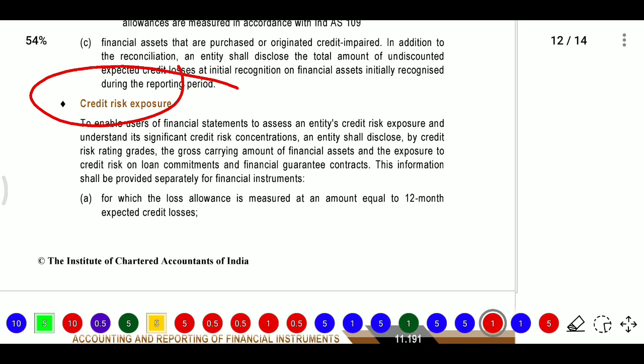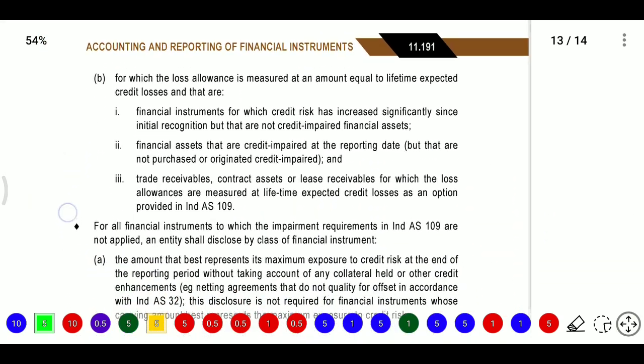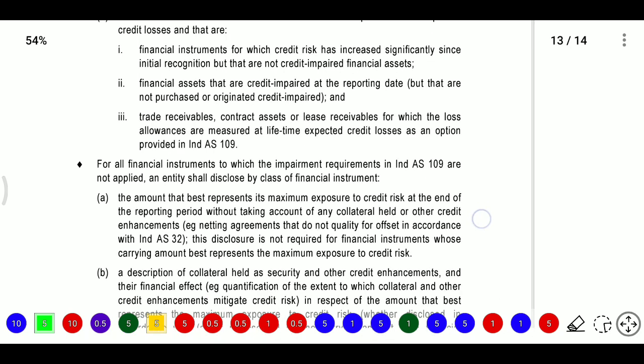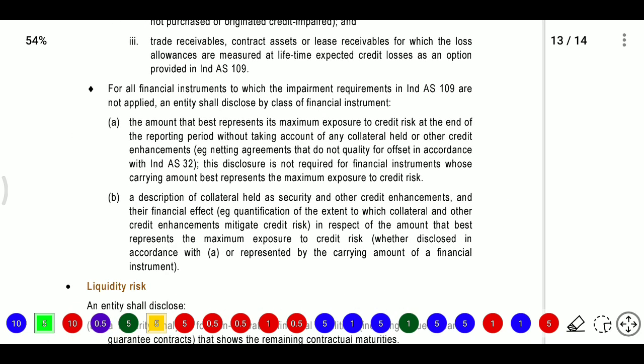For the credit risk exposure, we need to disclose the credit risk exposure and loss allowance: how much there is for the 12 months, how much for financial instruments with increased credit risk, and for credit-impaired financial assets at the reporting date. For trade receivables or contract assets, the lifetime expected credit loss. For all financial instruments to which the impairment requirements are not applied, the best representative amount of credit risk exposure, and what collateral or security is held against those assets, we need to disclose.